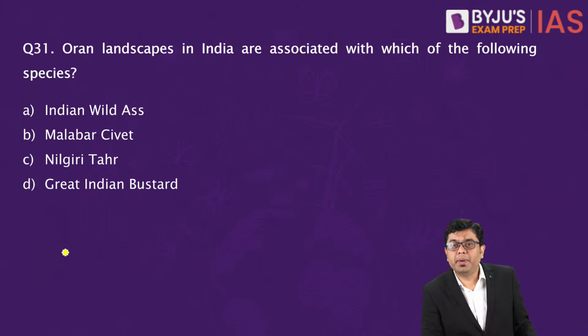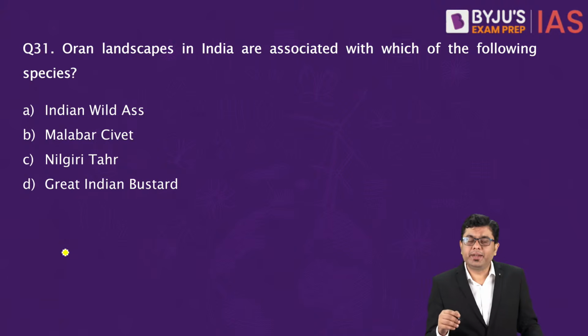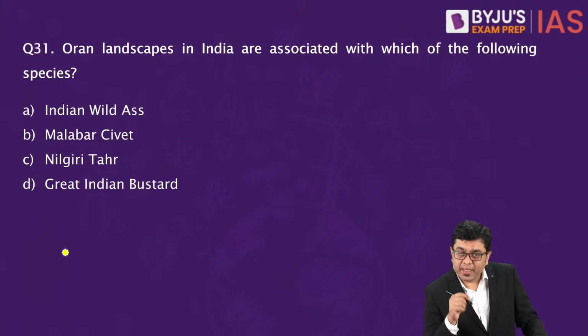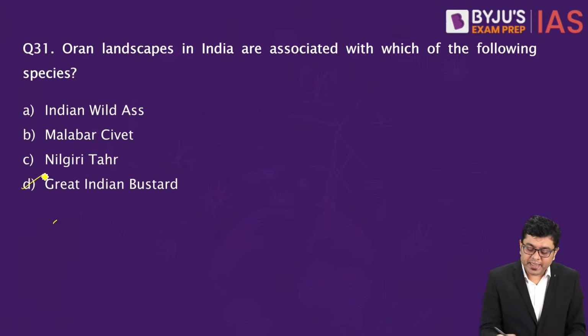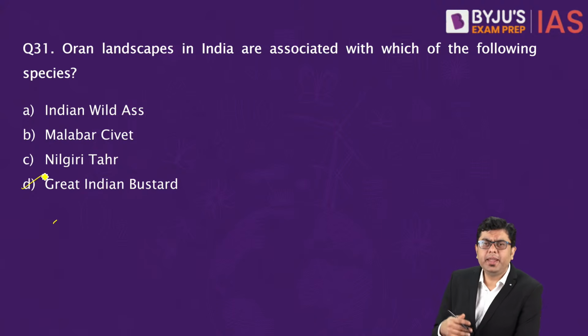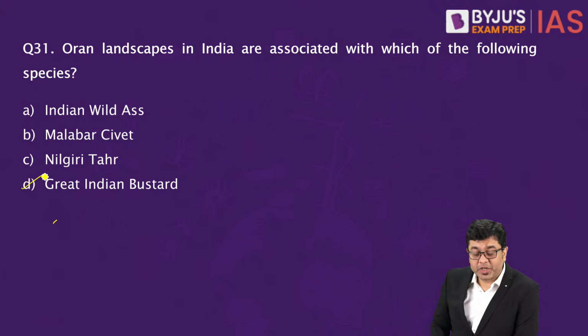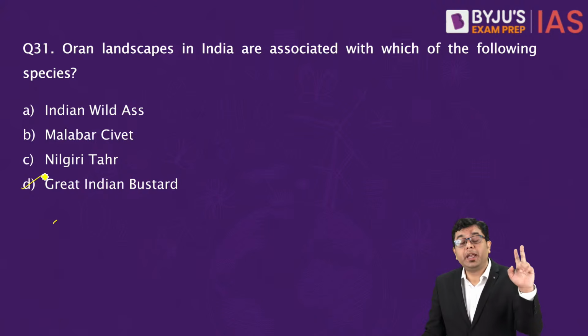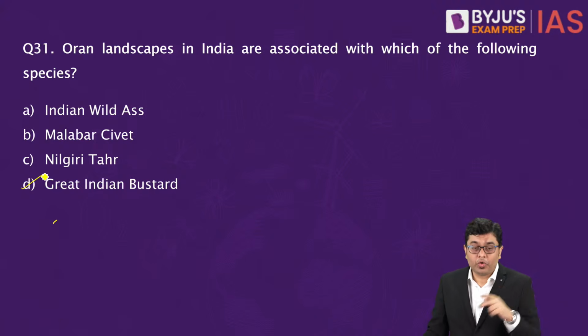So what do we mean by Oran landscape and why they are in use? That is something you have to understand here. Oran landscape is associated with the wastelands. So here the correct answer is going to be D, Great Indian bustard. Now why they have been in news recently is because the Supreme Court has asked for the government's report in terms of what is the status in terms of functionality of the reclamation or getting rid of the electricity power lines which are present in the Oran landscape.